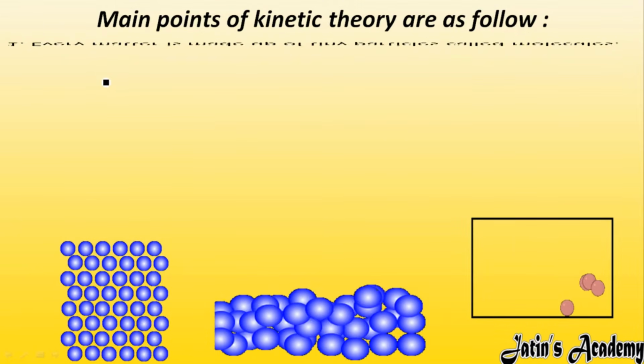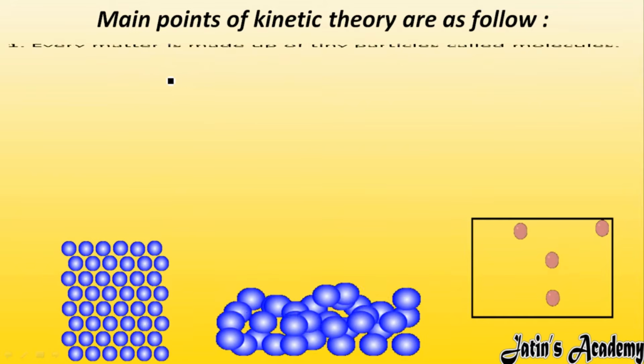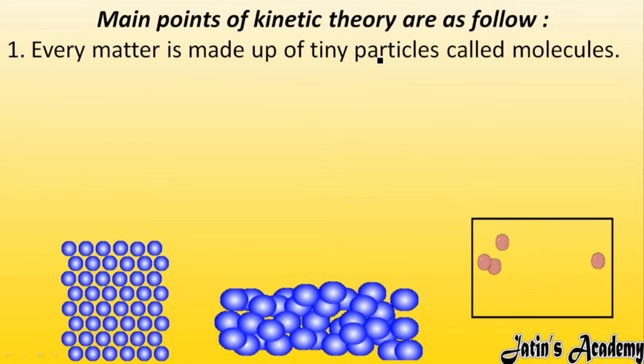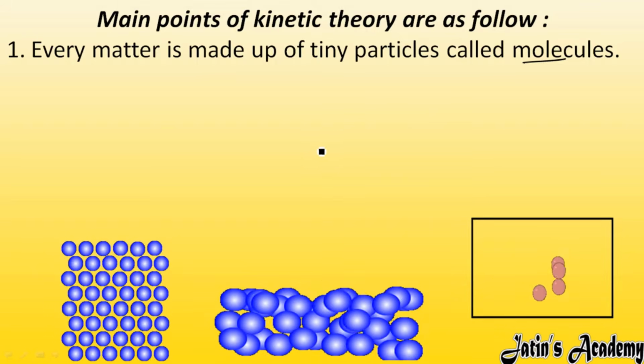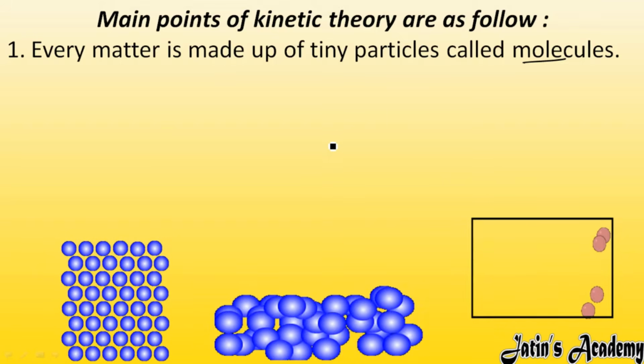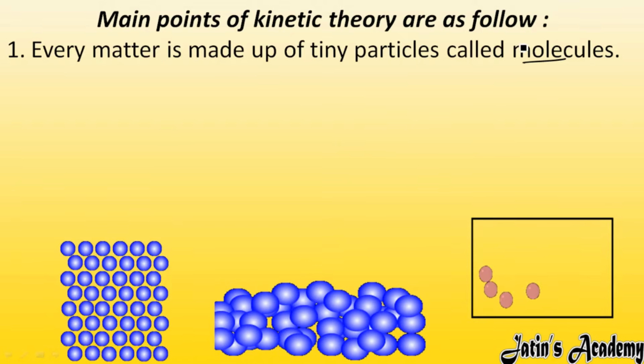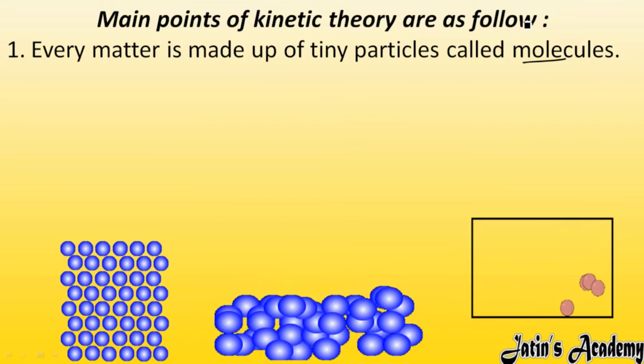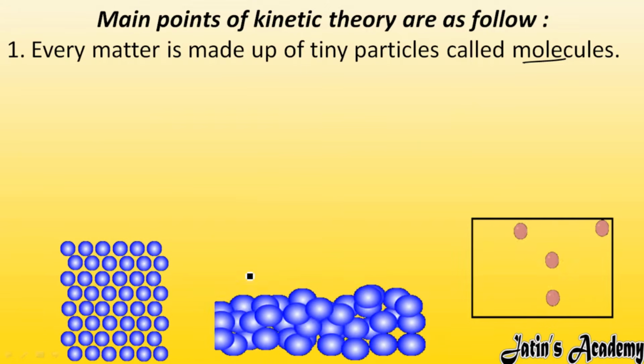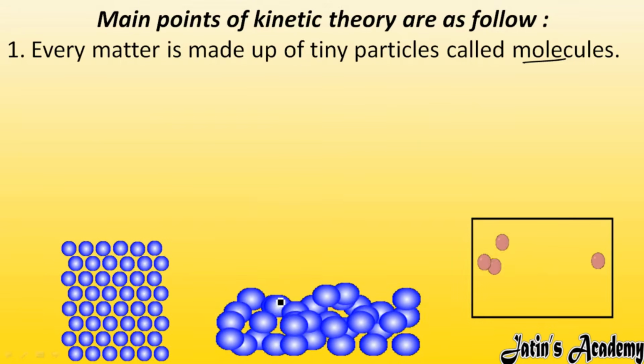First main point we are having: every matter is made up of tiny particles called molecules. As we have learned, each and every matter is made up of tiny particles. So those tiny particles are known as atoms as well as molecules, because two or more atoms are going to give a molecule. So every matter is made up of molecules.